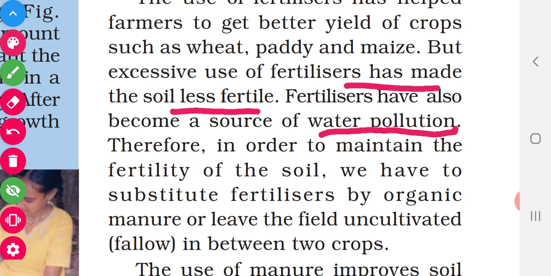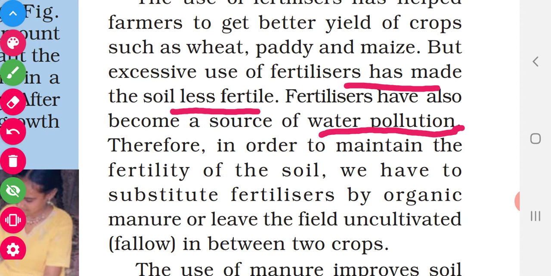So excessive fertilizer should not be applied to the soil. Even though it enhances the plant's growth, it makes the land less fertile and is a main source of water pollution. So to substitute fertilizers, what can we do? We can add manure, or we can leave the land fallow, uncultivated for some time. If we leave the land uncultivated for some time, it will naturally recover itself.